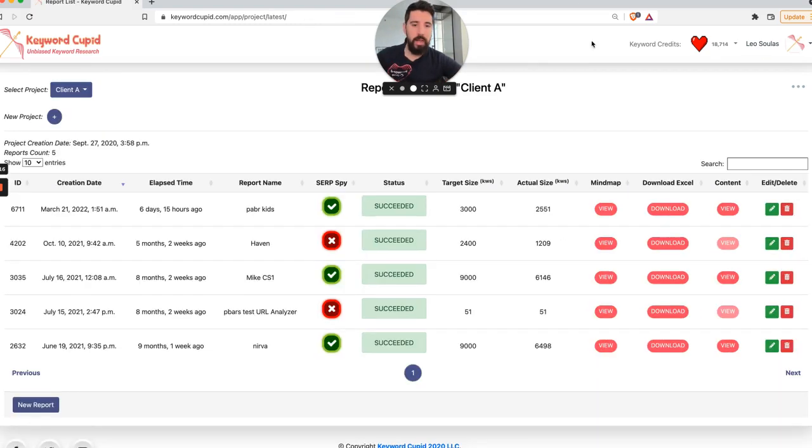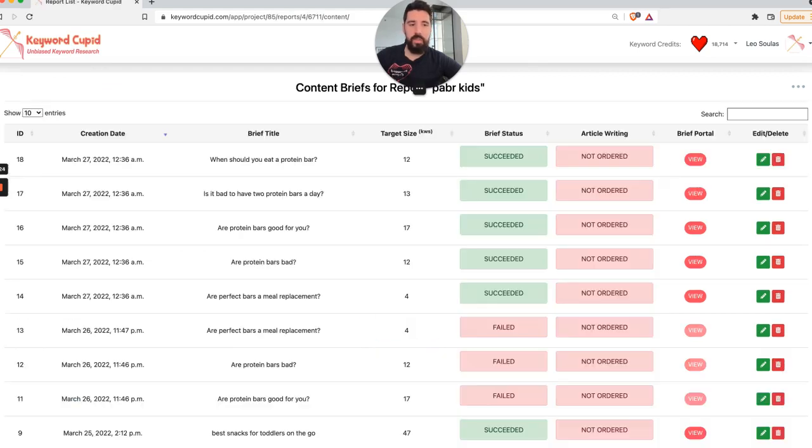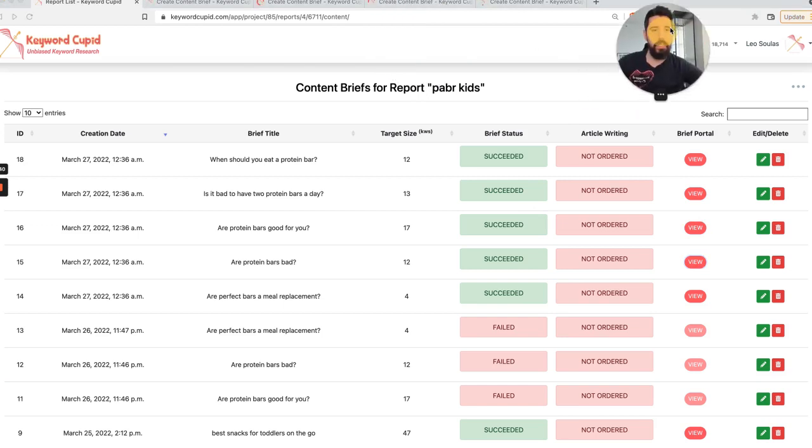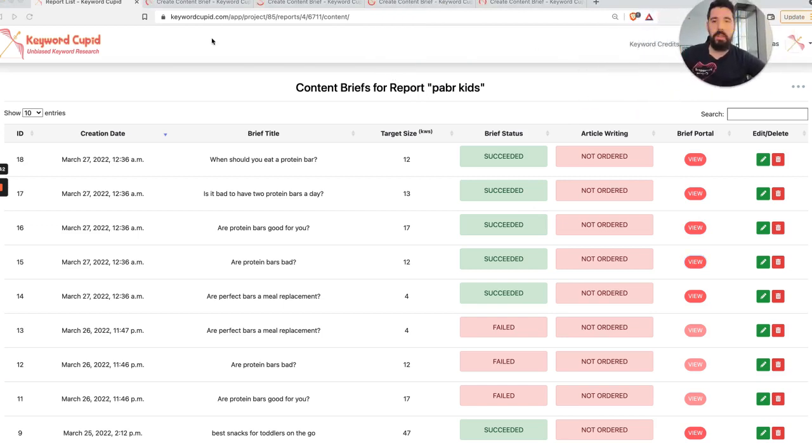Once your briefs have been completed, we have processed them, they take around 5 minutes usually. You can just view them in the content brief mode here, and you can just see the status is succeeded. And let's just open a few of them. When should you eat a protein bar? Is it bad to eat protein bars today? Protein bars good for you? Are protein bars bad? And let's just examine a few of these details.